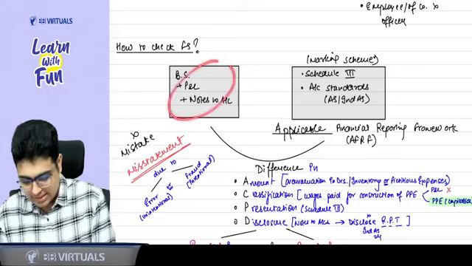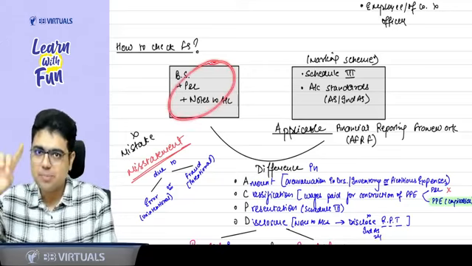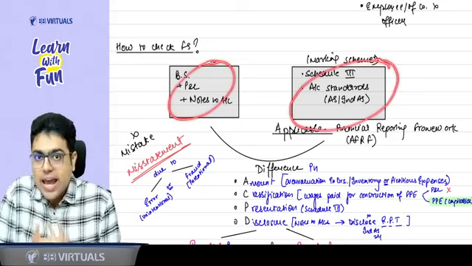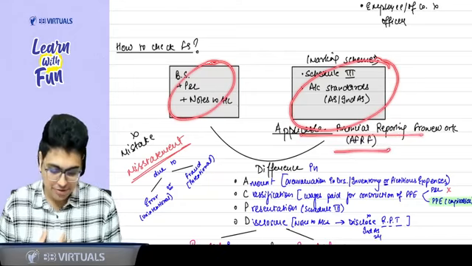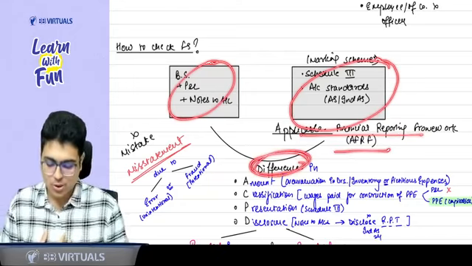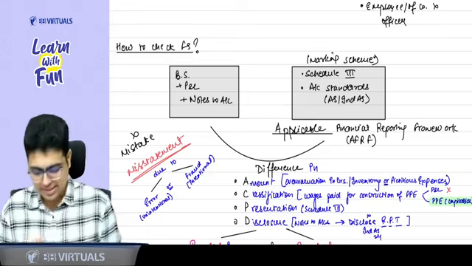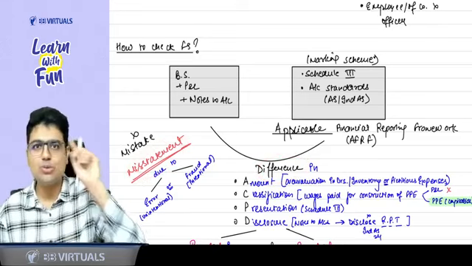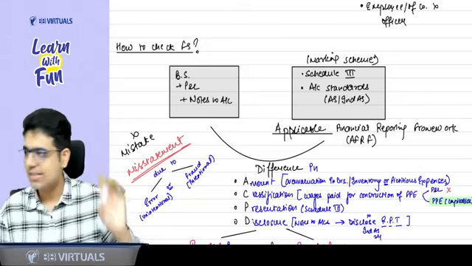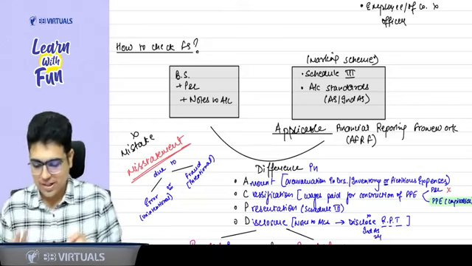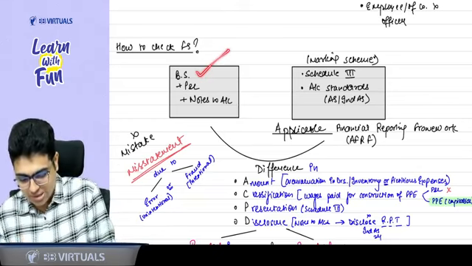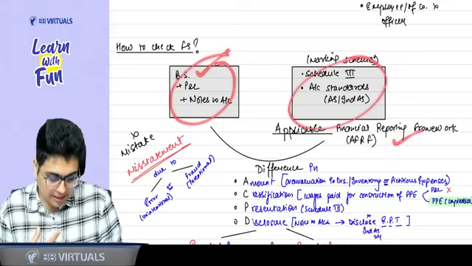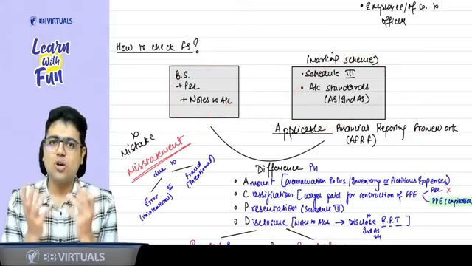Now understand one more concept. If the financial statements, the way they are prepared, and the financial statements, the way they should have been prepared as per applicable FRF, differ, what is that difference called? That difference is called a misstatement. Not a mistake. Don't use the word mistake. We will call it a misstatement. So what is a misstatement in the financial statement? If there is a difference between what is prepared and what was required to be prepared as per applicable FRF, that difference is called a misstatement.